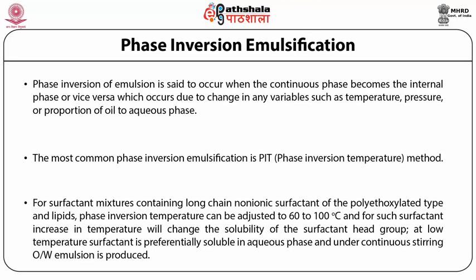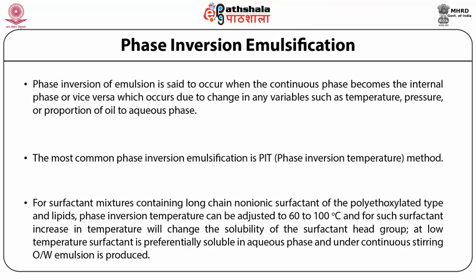At low temperature, the surfactant is preferentially soluble in the aqueous phase and under continuous stirring, an oil in water emulsion is produced. When the temperature is increased, under stirring, a water in oil emulsion is obtained. So, at first, a primary coarse oil in water emulsion is produced at low temperature.